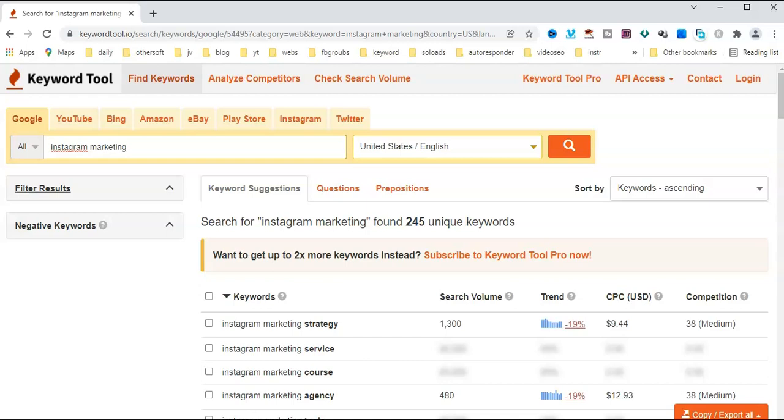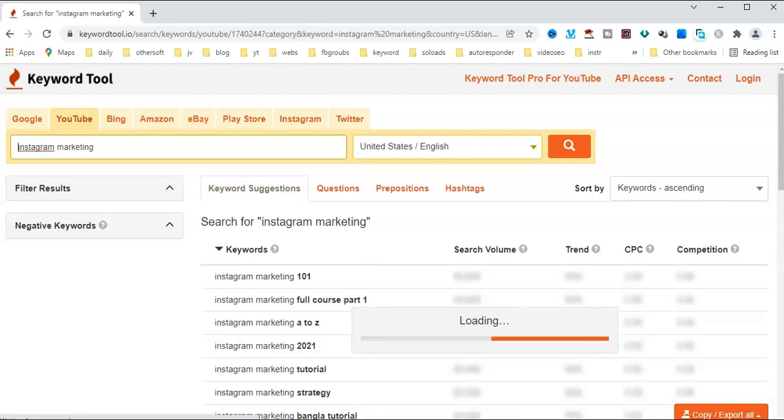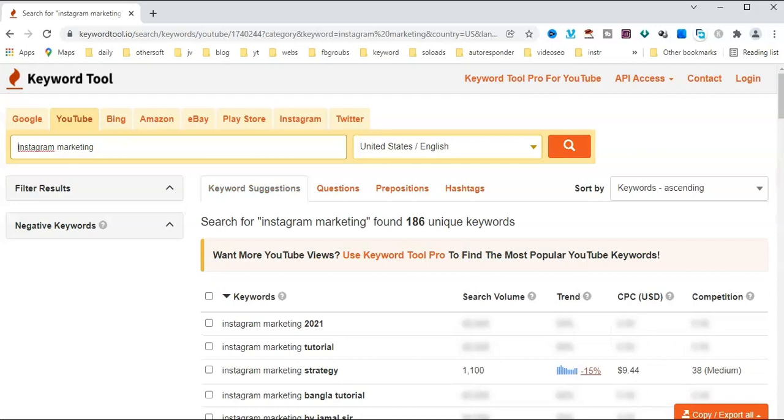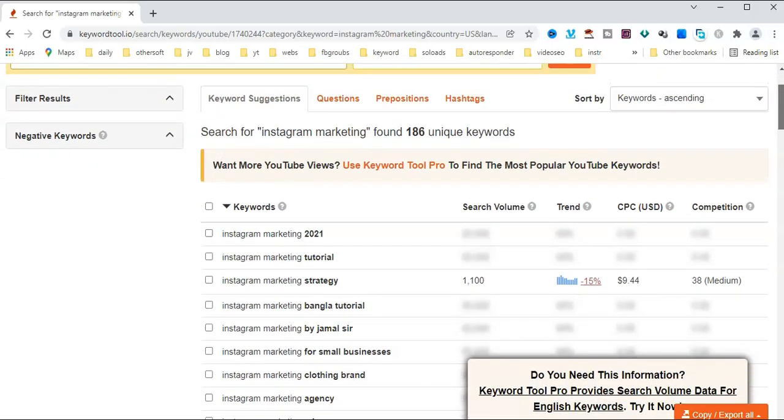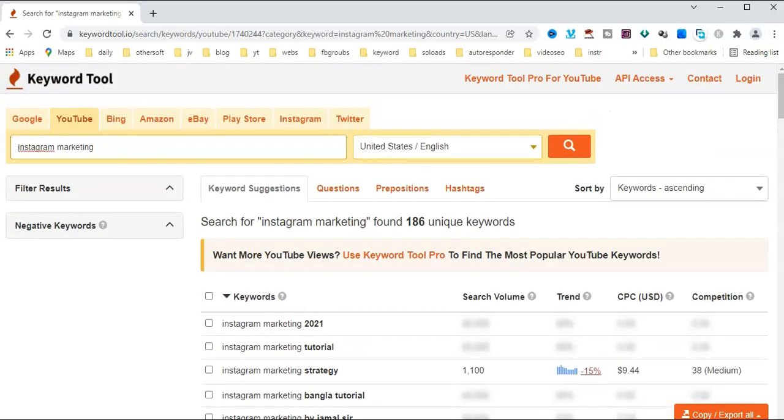Here is also a very good one for Google. Here is the YouTube search. This is the YouTube search volume, YouTube Instagram strategy is 1100. Also Bing results.